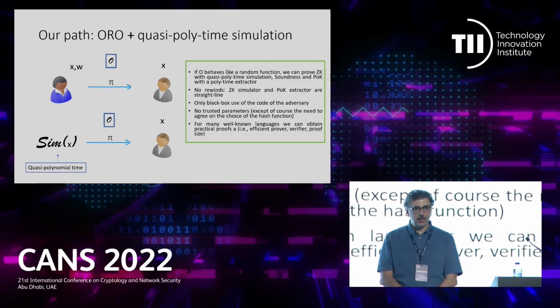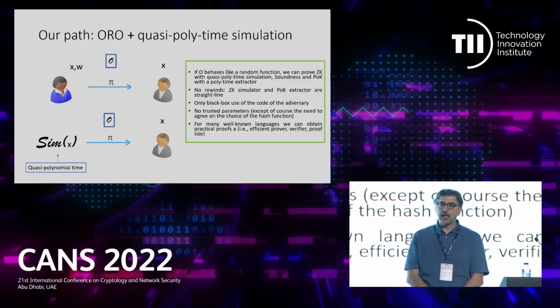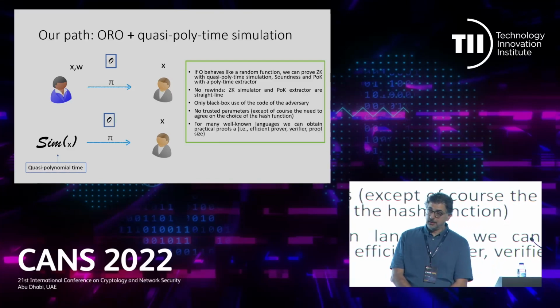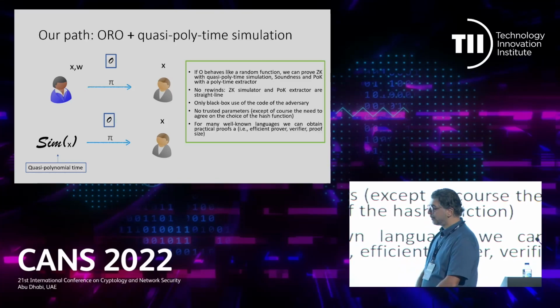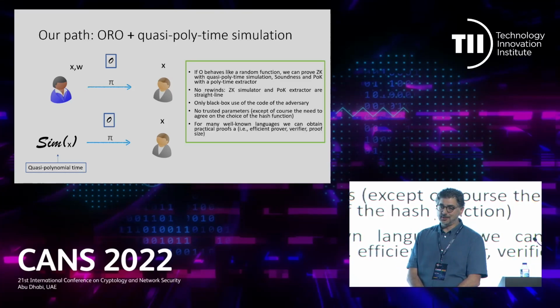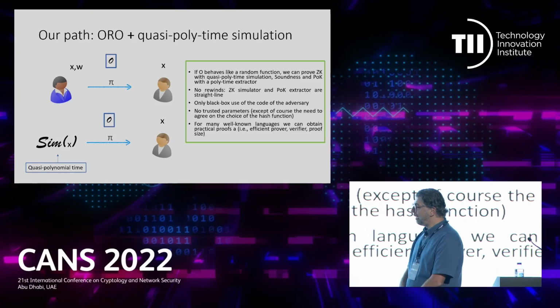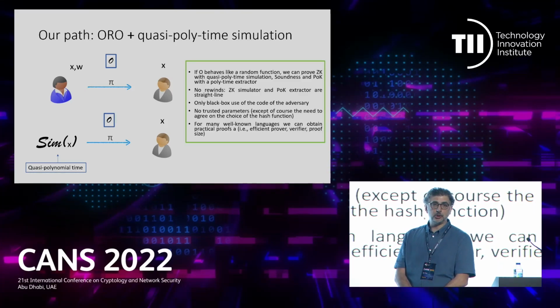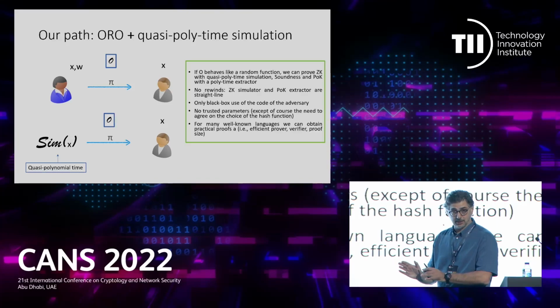In our work, we try to combine the two assumptions that alone are insufficient to get NISQ. The observable random oracle alone is insufficient. Quasi-polynomial time simulation alone is insufficient. So we combine them, we assume both, and having both together, we show in this work that you can have not only a NISQ, you can have a very efficient NISQ. So it's practical, you can use it in practice.